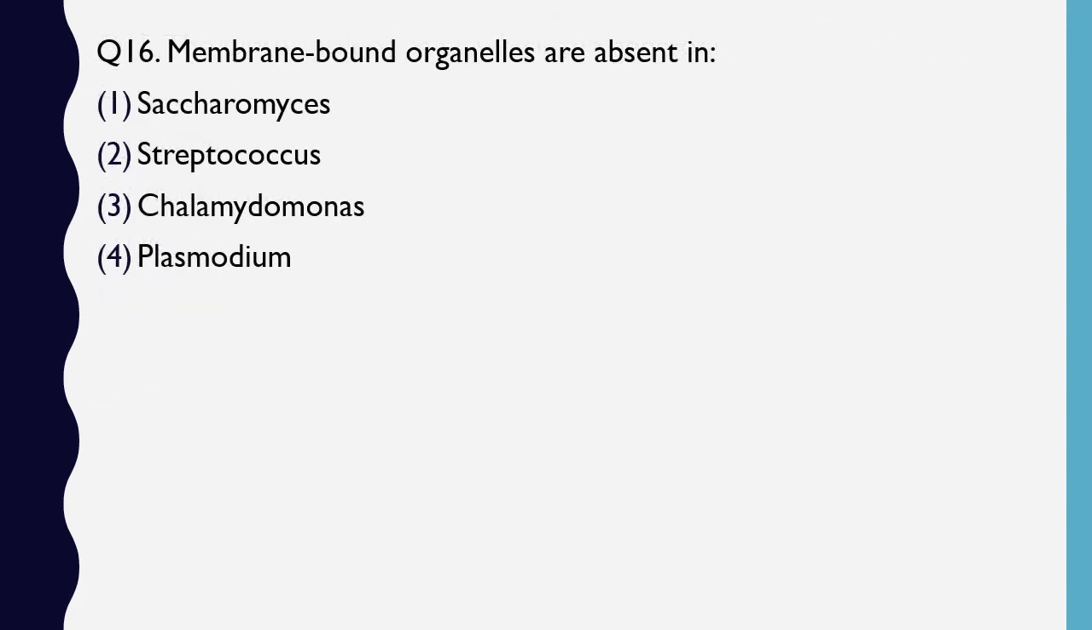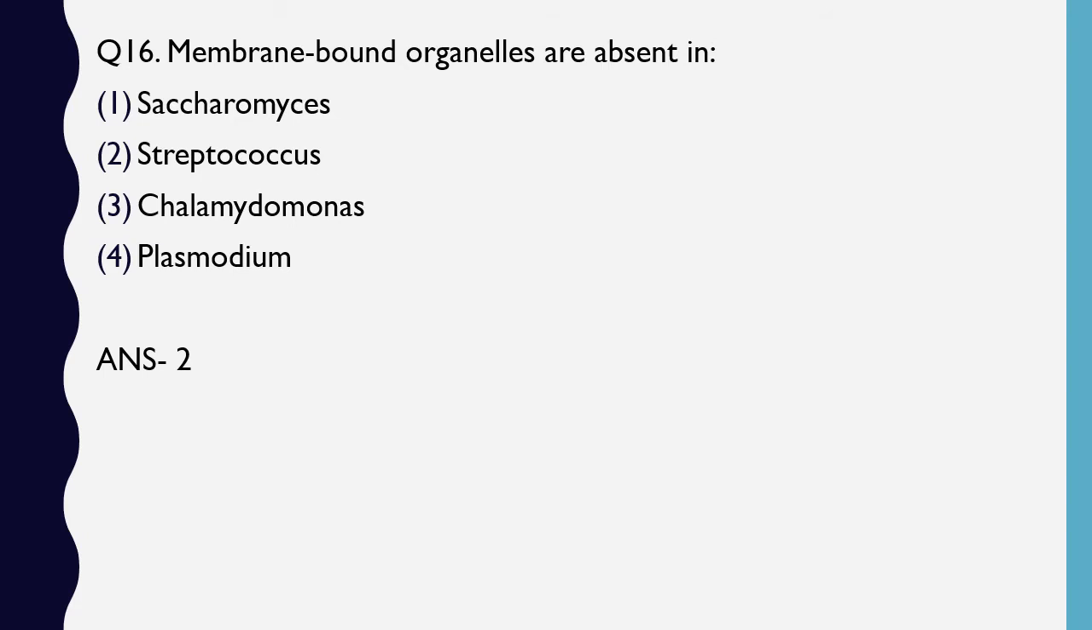Question number 16. Membrane-bound organelles are absent in Saccharomyces, Streptococcus, Chlamydomonas, Plasmodium. Membrane-bound organelles are absent in. The correct answer is option 2, that is Streptococcus. Now guys, this is a trick question. Questions in NEET would be like this only.